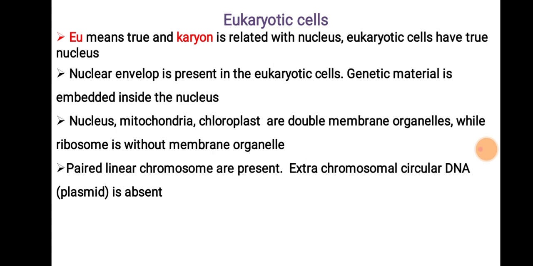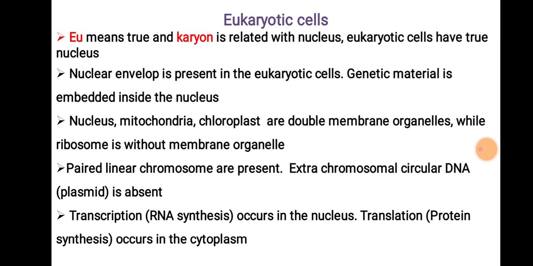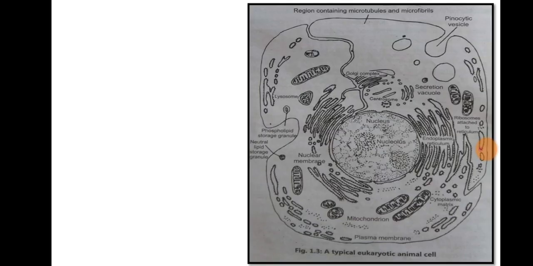Paired linear chromosomes are present in the eukaryotic cell, while the extra chromosomal circular DNA, that is plasmid, is absent. Transcription, that is RNA synthesis, occurs in the nucleus, while translation, that is the process of protein synthesis, occurs in the cytoplasm. Because of the presence of the nuclear envelope or nuclear membrane, the process of RNA synthesis occurs inside the nucleus. This RNA is transported into the cytoplasm, and afterward the process of protein synthesis occurs in the cytoplasm of the cell.